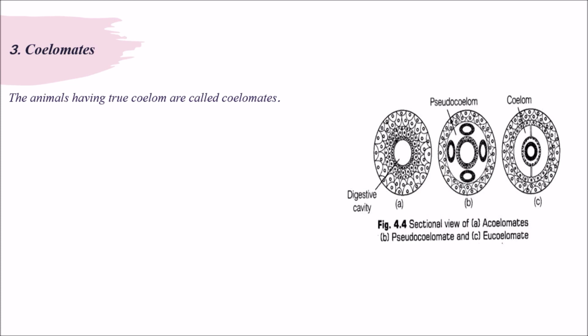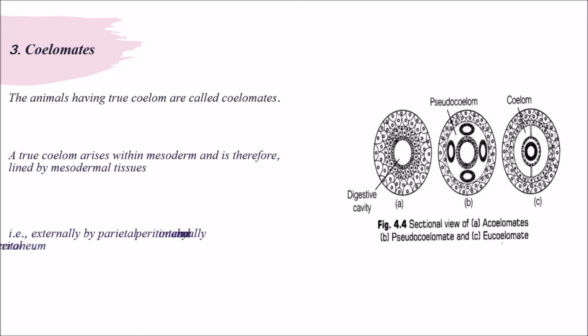The animals having a true coelom are called coelomates or eucoelomates. A true coelom arises within the mesoderm and is therefore lined by mesodermal tissues. That is, externally by parietal peritoneum and internally by visceral peritoneum. So that is about classification and about coelom.